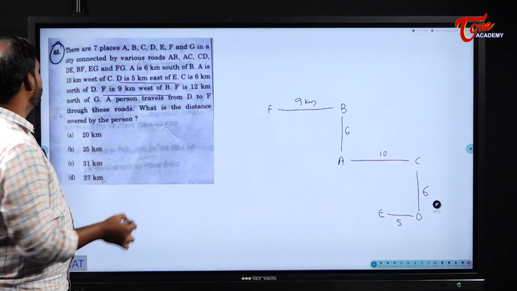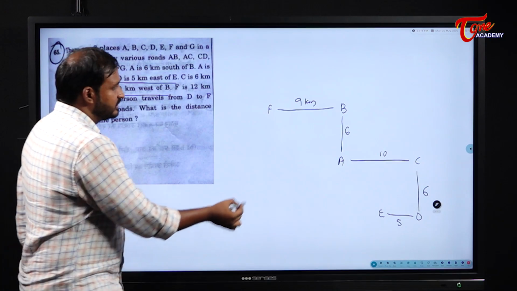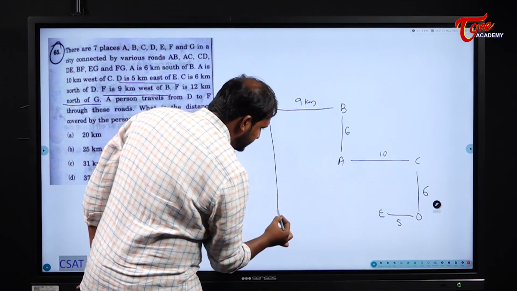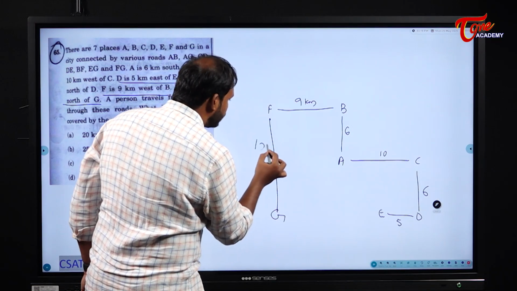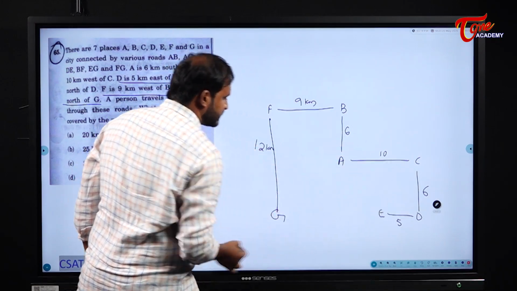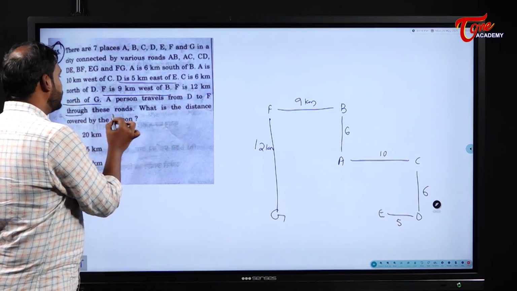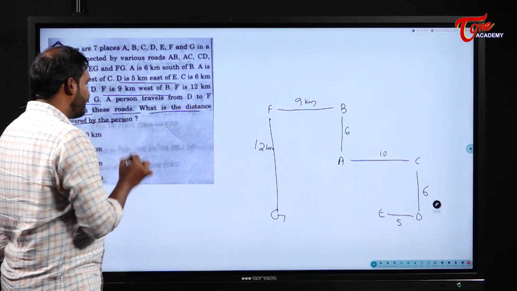Next, F is 12 kilometers to the north of G. See here, students, 12 kilometers means 6 plus 6. That means G, E and D all will come into the same line. 6 plus 6. Understood? Now, a person travels from D to F through these roads. What is the distance covered by the person?